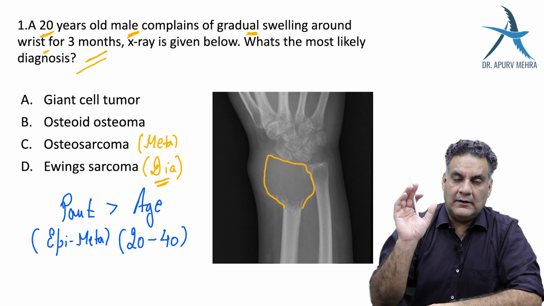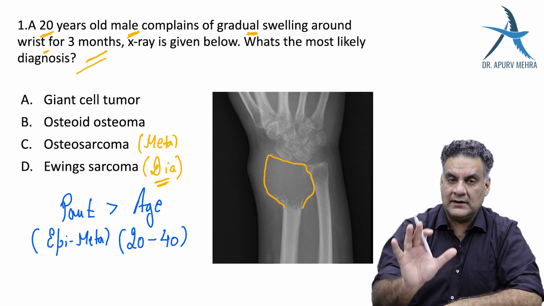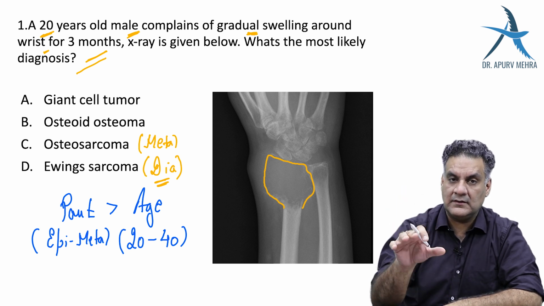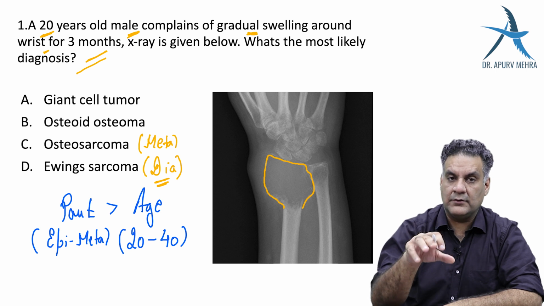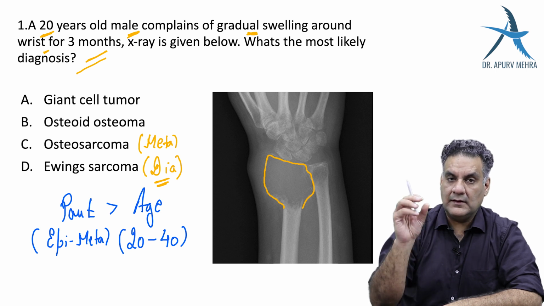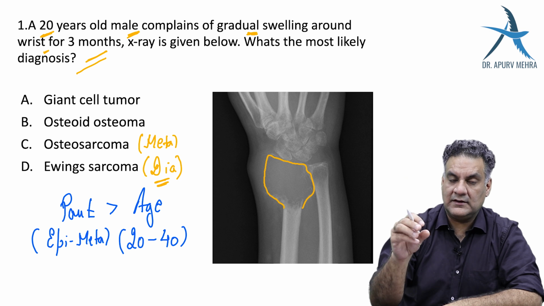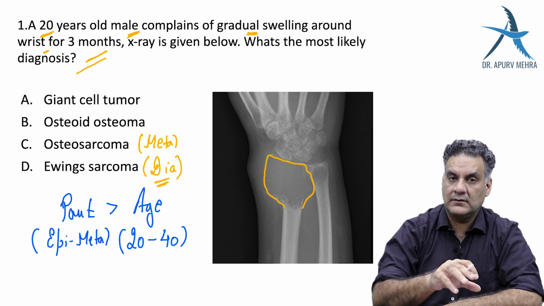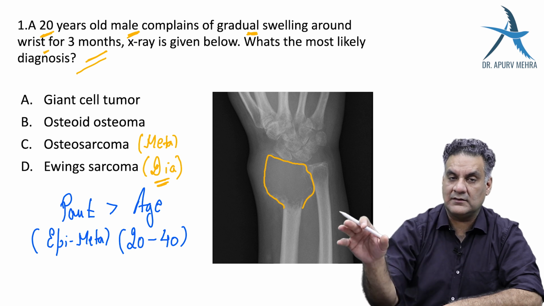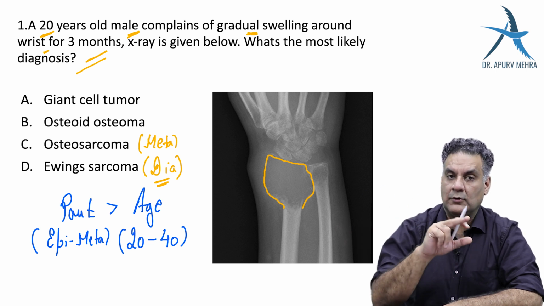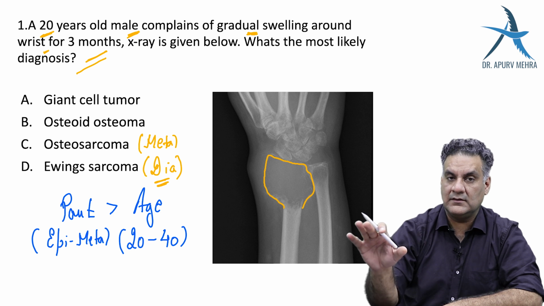Remember, the latest edition of Campbell's mentions that Ewing's originates from the marrow. In fact, it originates from the marrow of the metaphysis, according to the latest hypothesis, but it localizes into the diaphysis.